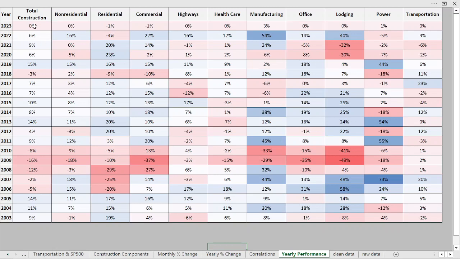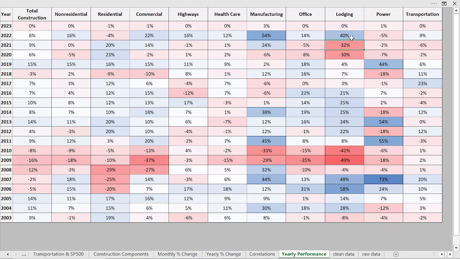2023 is at the top. Now, this 2023, it's a month-over-month basis, so we only have 1 month worth of data so far. Residential's down 1%, manufacturing's up 3%. Take a look at last year. Manufacturing up 54%, lodging behind that at 40%. What's really interesting is take a look at the COVID stock market crash years, 2020. Lodging was down 30%. That's when all those hotels really got hit hard from the COVID crisis. 2021, they also really got hit hard. Now, again, they were up 40% last year, but still very much hit very hard.